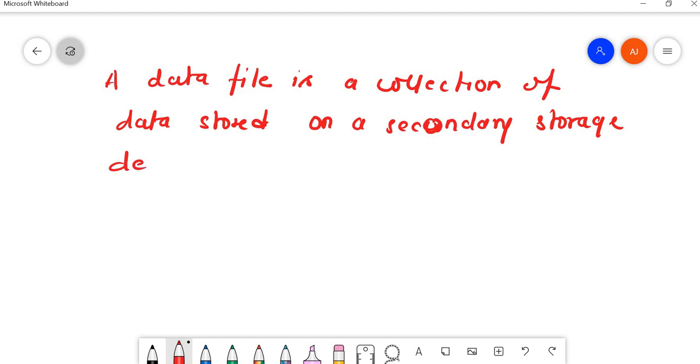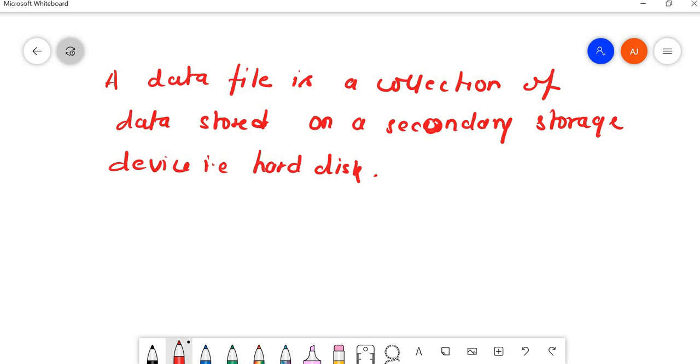An example of a secondary storage device is the hard disk. So why do we need to store this data file on a secondary storage device? So that we can use that file later on, or as the size of the file is large, we need to store it in some secondary storage.